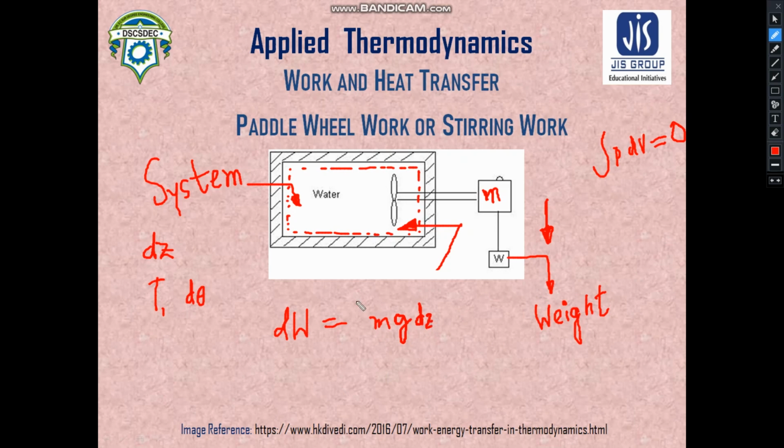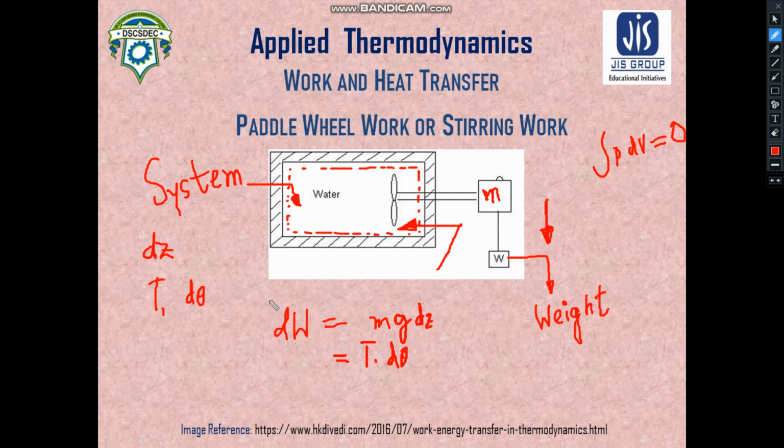This change in potential energy in turn generates this work, which can also be written as T d theta, because of the torque T and the angle of transmission d theta. Obviously dW will be equal to T d theta.